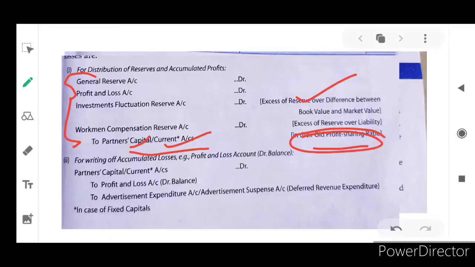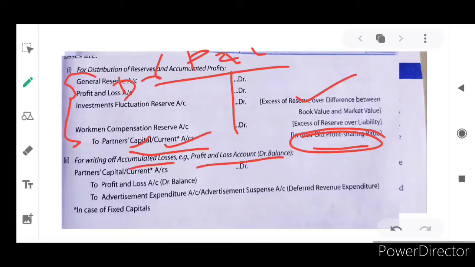For writing off accumulated losses, you have to be very careful. Accumulated losses here mean the profit and loss account debit balance. Somebody will be confused about what is debit balance and what is credit balance. If the debit side is in excess of the credit side, that leads to net loss. It is called a debit balance because the debit side is in excess.